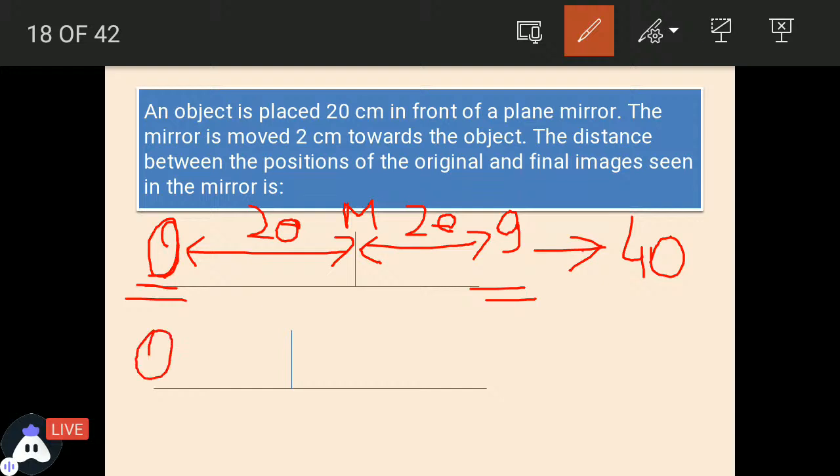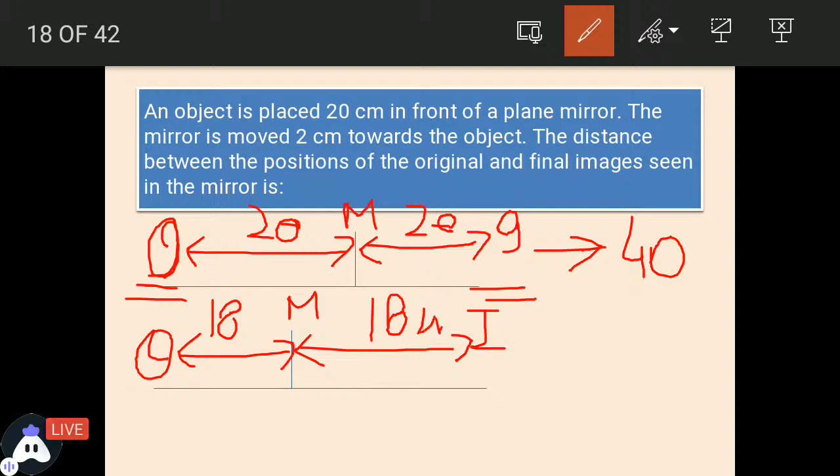Now the mirror has been moved 2 centimeter. Earlier it was 20, now the mirror has moved 2 centimeter closer. So now what is the distance between the object and the mirror? 18. Why 18? Because it has been shifted 2 centimeter. So the distance between the object and the mirror is 18. Now the image will be the same 18 centimeter behind the mirror. So the distance between the object and the image in this case would be 36.